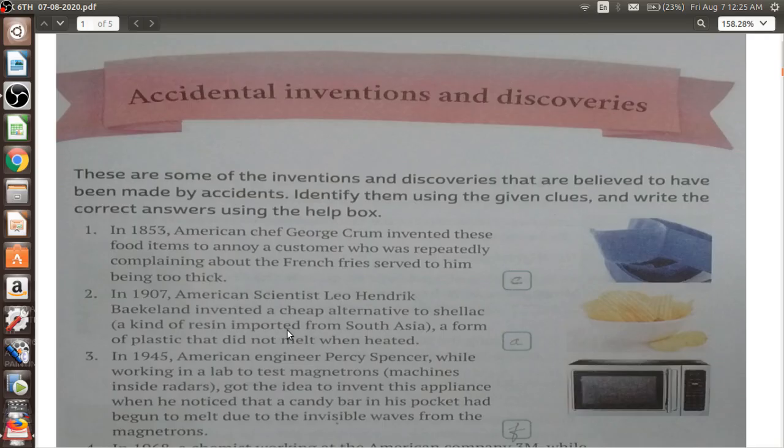And he was again and again complaining about this, that the French fries are thicker, French fries are thicker. So the chef, the person who was preparing that food, made the slices, the French fries, thinner and thinner, and finally he made them so thin that the customer loved it. And not only that customer, but all other customers who visited and had these very thin French fries loved it, and this was how French fries were discovered.